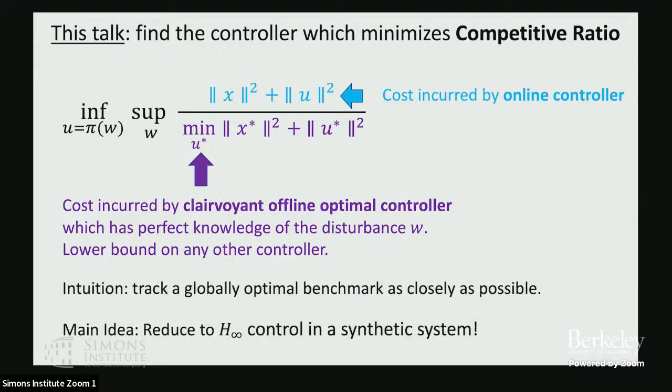And the intuition is that if my competitive ratio is low, then I'm closely tracking the optimal possible performance, right? Because the offline optimal is sort of the globally optimal controller. So if this is low, I'm good no matter how the sequence is generated.